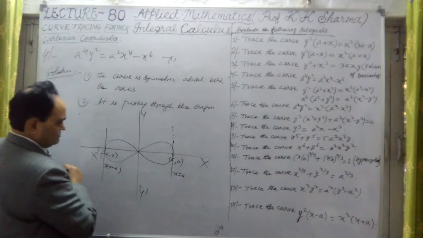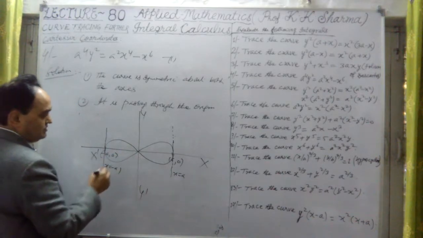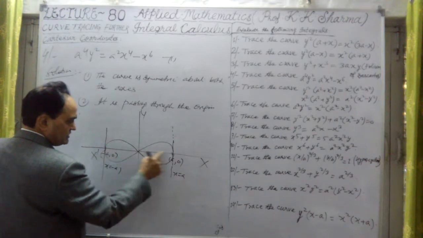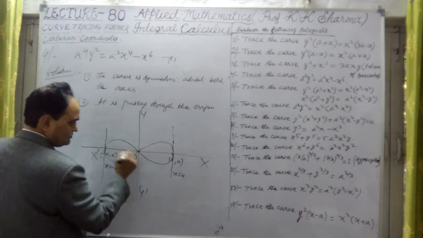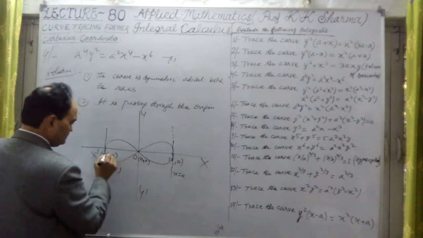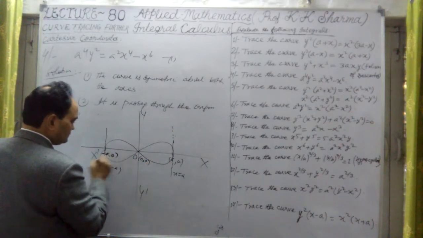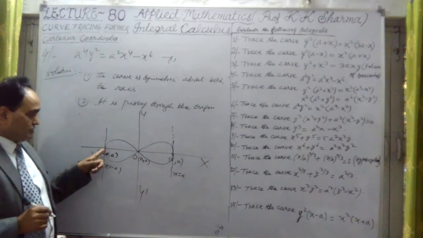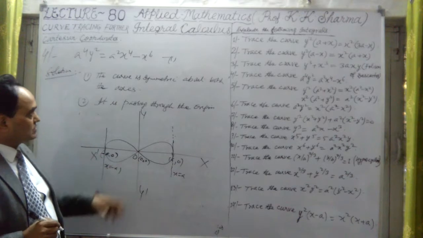This kind of curve will be there. So this curve is meeting the x-axis at 0, 0, the origin, and a0 and minus a0. There are 3 points at which the curve is meeting the axis of x. Now beyond these points, the curve is not going.